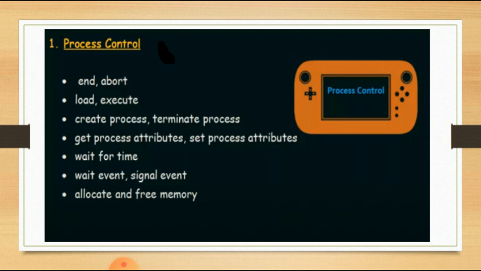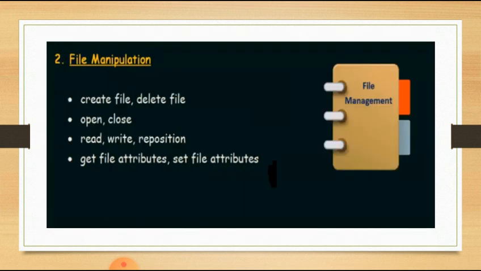So next one is file manipulation. This is the second type of system call, file manipulation, or even you can say file management. These are the system calls that are used to manage files. Again, there are examples of system calls of file manipulation.